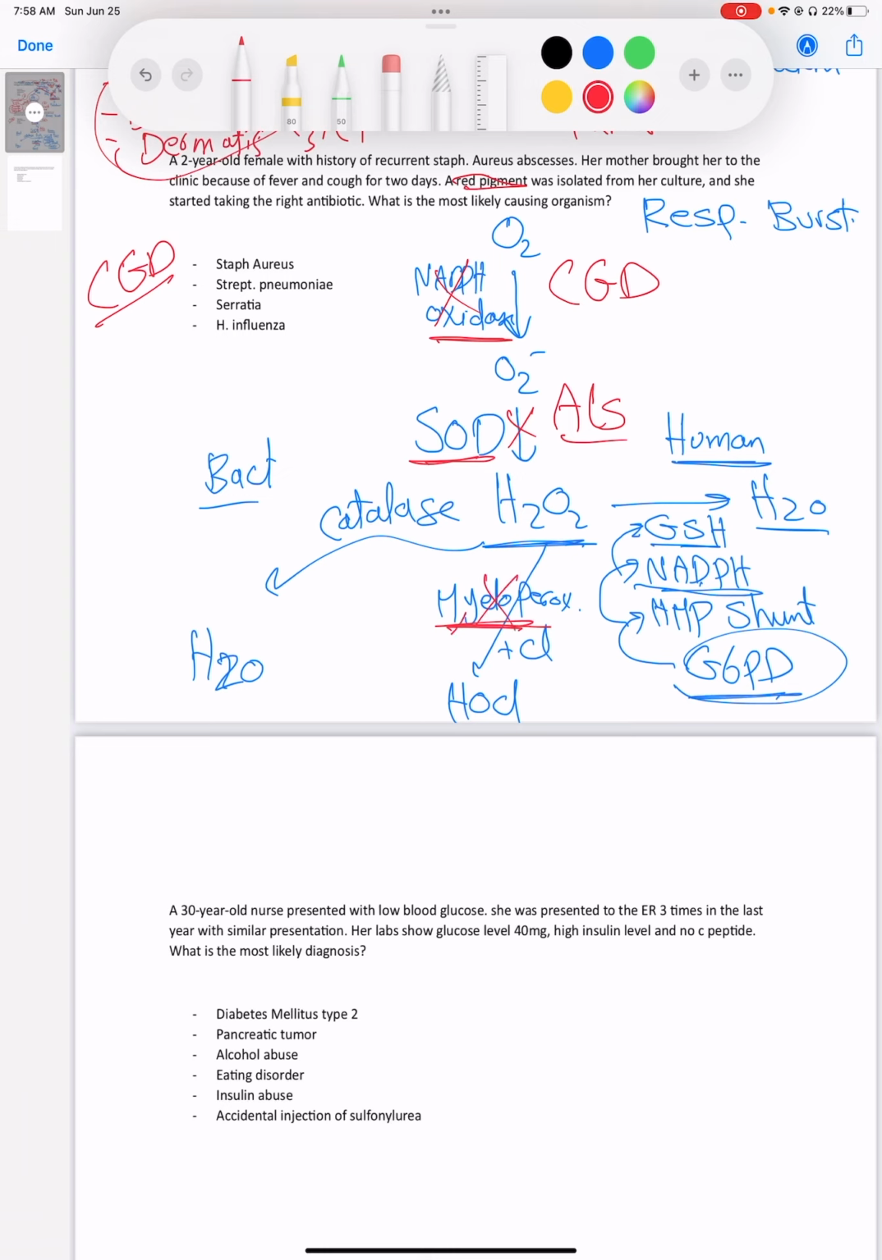Myeloperoxidase deficiency can lead to candidal infection. Okay? After that, we have G6PD deficiency or G6PD anemia.